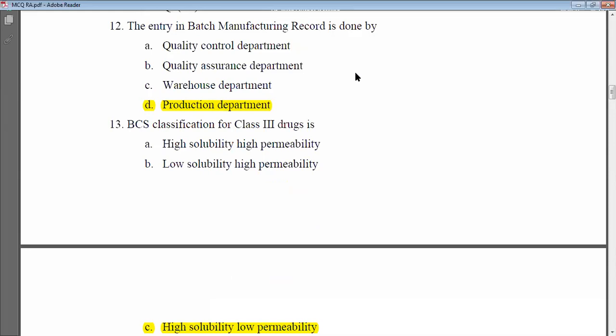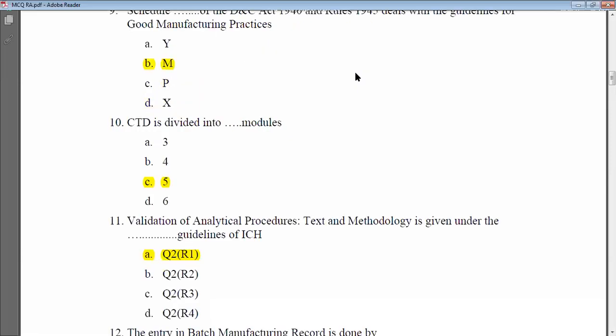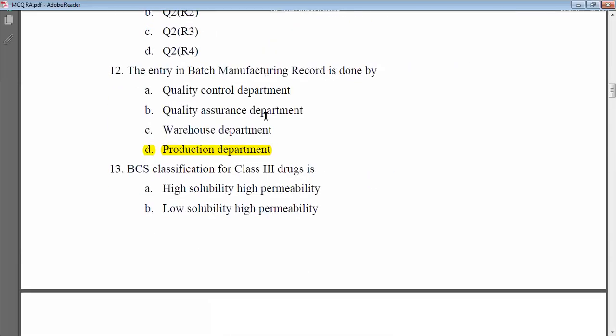The options are quality control department, quality assurance department, warehouse department, and the production department. Out of these four, which is the correct answer? It is D, the production department. So the entry in the batch manufacturing record is done by the production department. Right. Okay, let's move to the next.